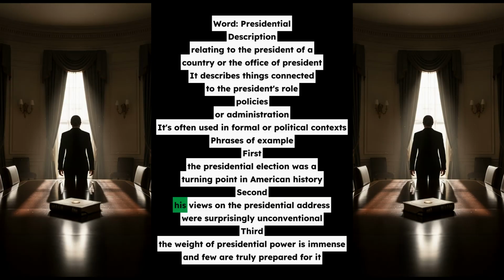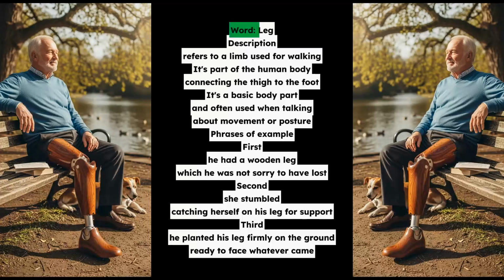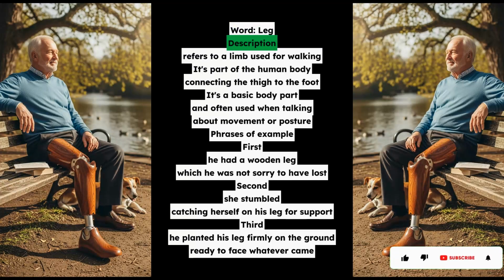Word: leg. Description: refers to a limb used for walking. It's part of the human body, connecting the thigh to the foot. It's a basic body part and often used when talking about movement or posture.